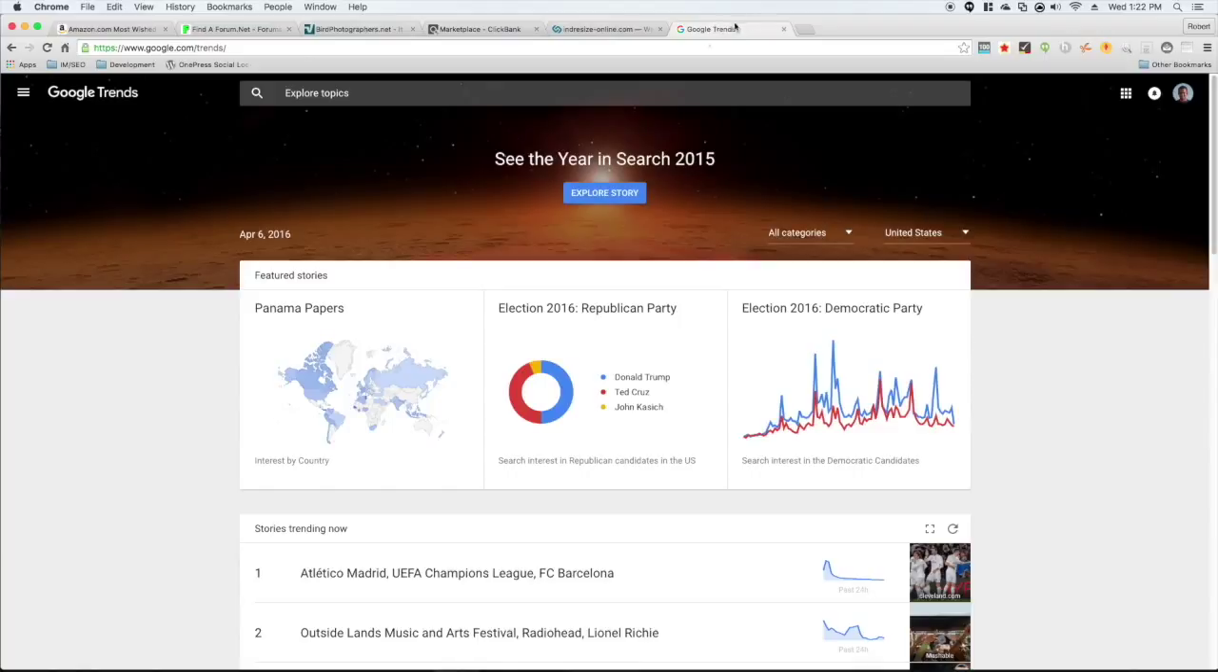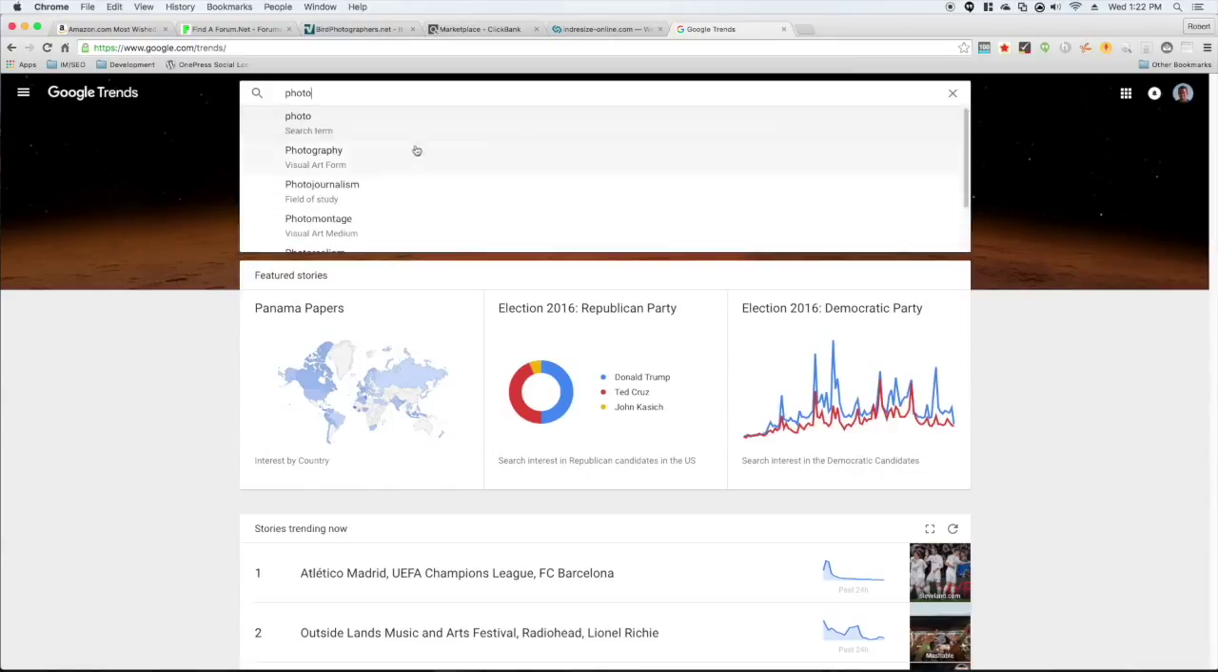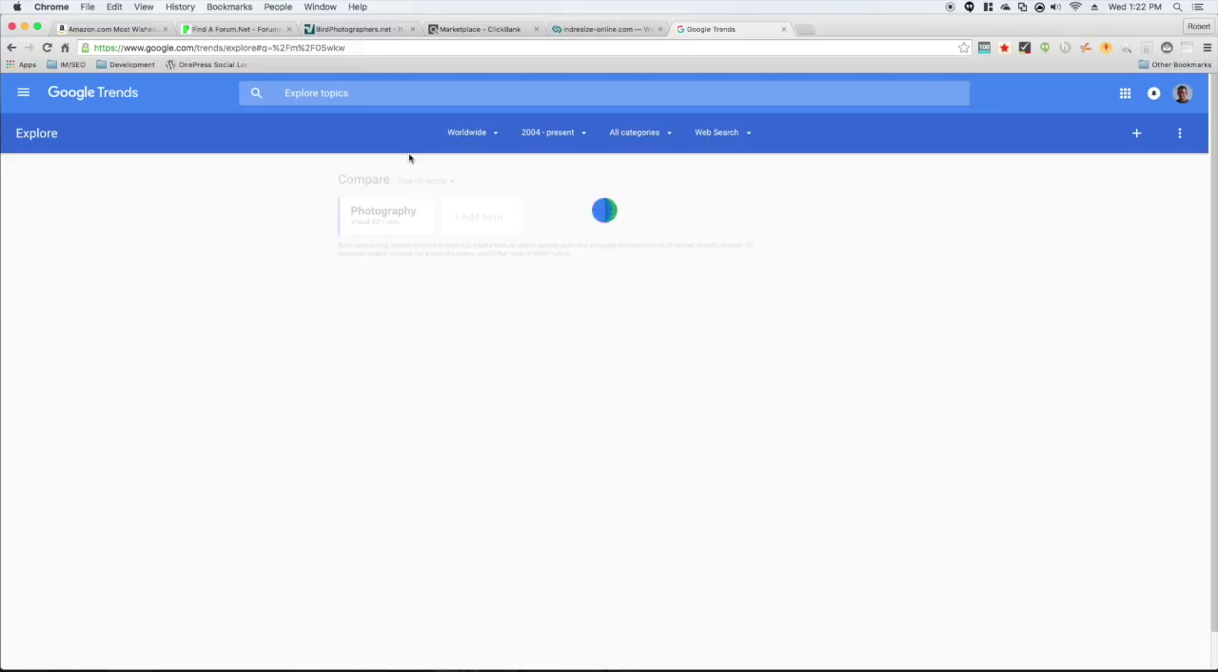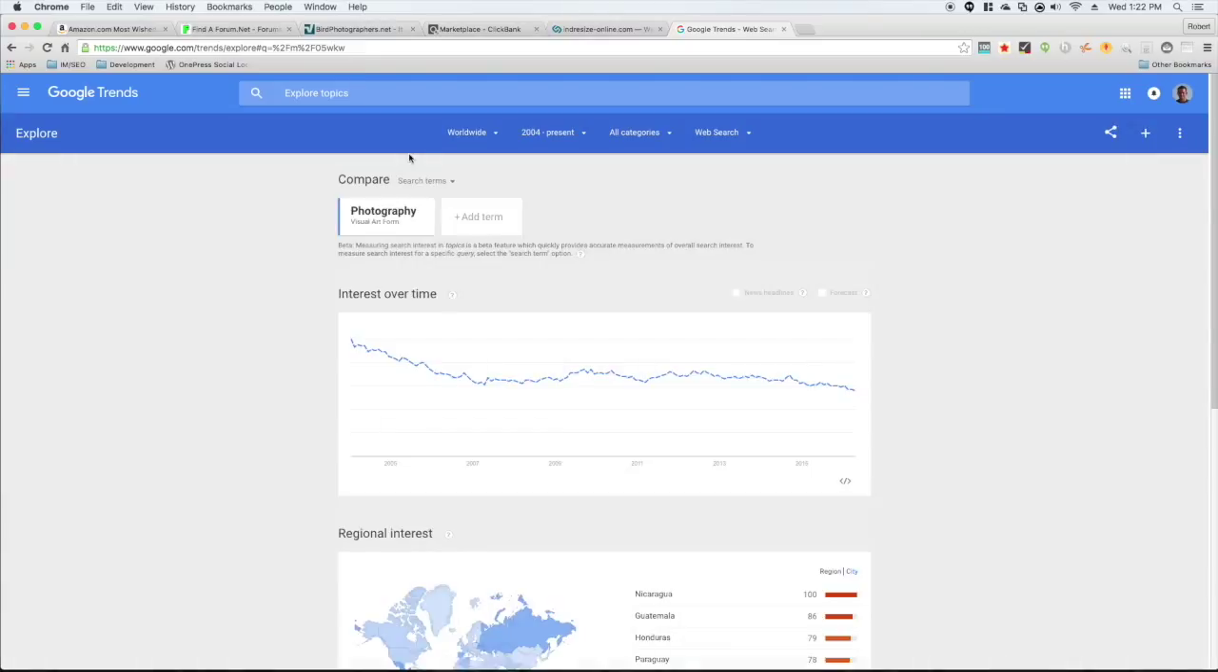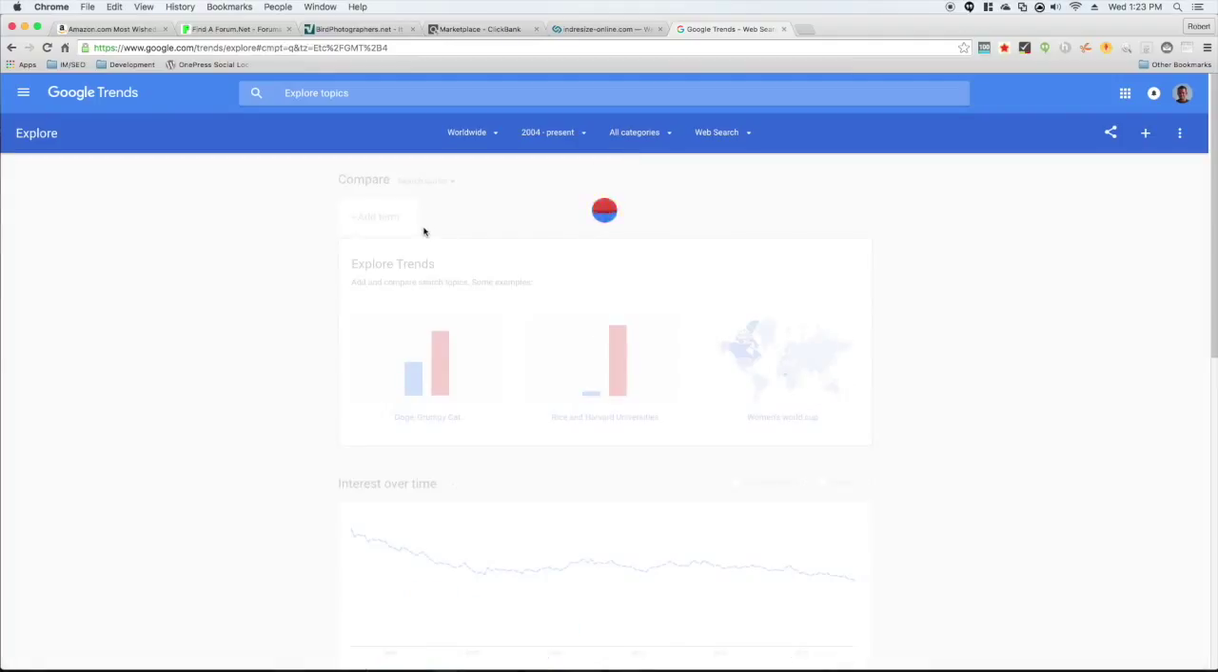So the way I use it is, let's continue on with the photography example. So I type in photography and I would explore this topic. And it looks like it was really popular in 2004. It started to decrease till about 2007, but it stayed pretty consistent throughout the time. So let's look at some examples of things that haven't stayed consistent.